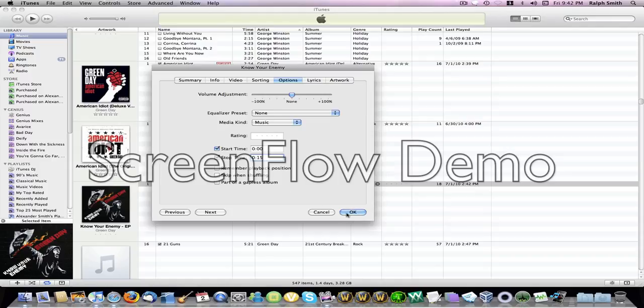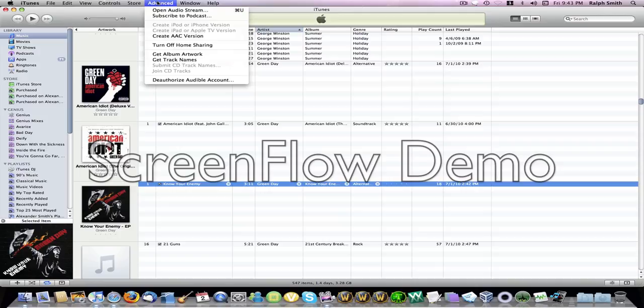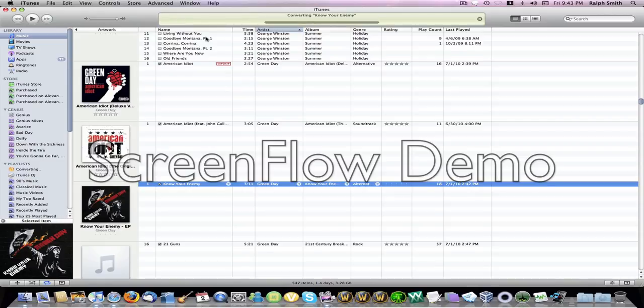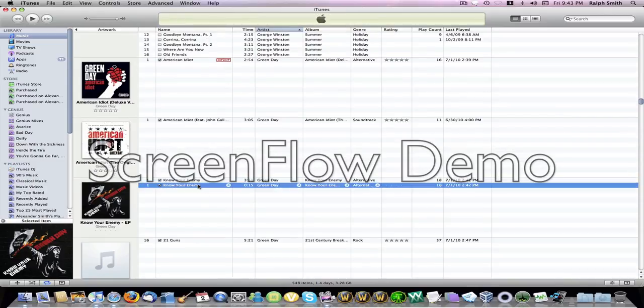Okay, then click OK. So this is only the Mac version, by the way. I don't know how to do it on Windows. I don't even have a Windows computer because I hate them. So anyways, you want to click OK, click Advanced up here, and click Create AAC Version. Click OK, and there you go. You have it right there.